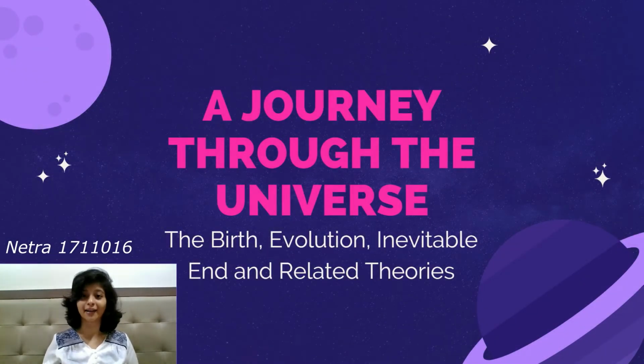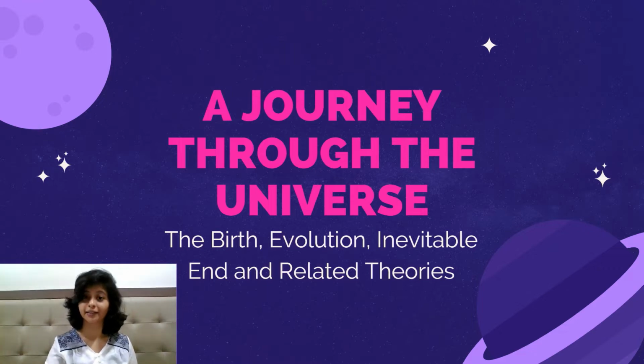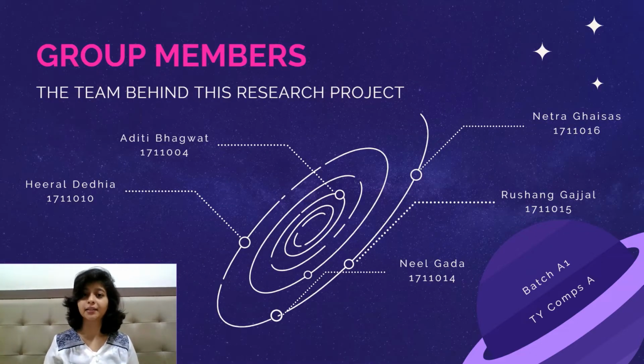Today, I, Netra, along with my team members, present to you a journey through the universe, the birth, evolution, inevitable end, and related theories. As you can see, the team behind this project consists of Aditi, roll number 4, Heeral, roll number 10, Neel, roll number 14, Rushang, roll number 15, and I, Netra, roll number 16.